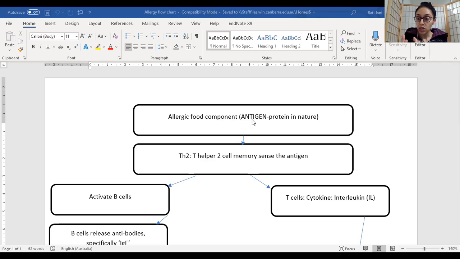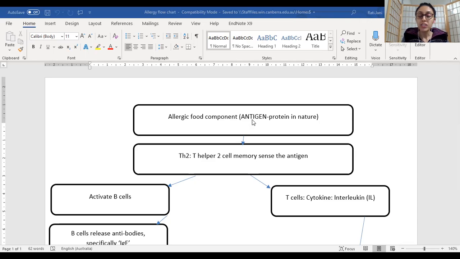Please remember, an antigen is something protein in nature. I'll be sharing the name of the protein with you, and that is just an FYI. You don't need to remember the specific name of the protein in peanut which is causing the allergy. I want you to understand the concept.